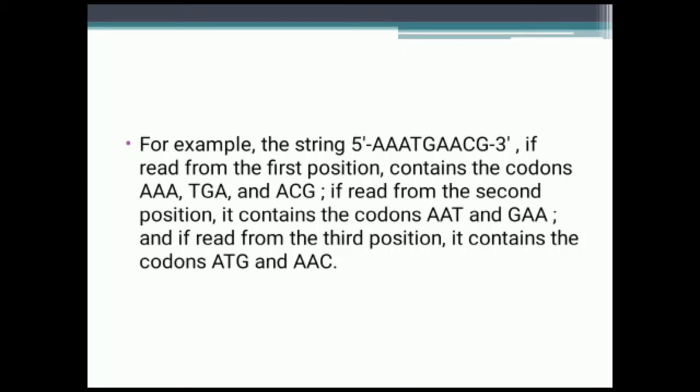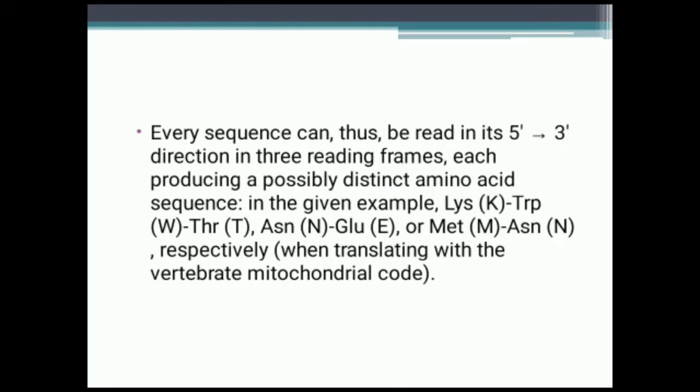And if read from the third position, it contains the codons ATG and AAC, and so on. So every sequence can be read in its 5' to 3' direction in 3 reading frames, each producing a possibly distinct amino acid sequence.